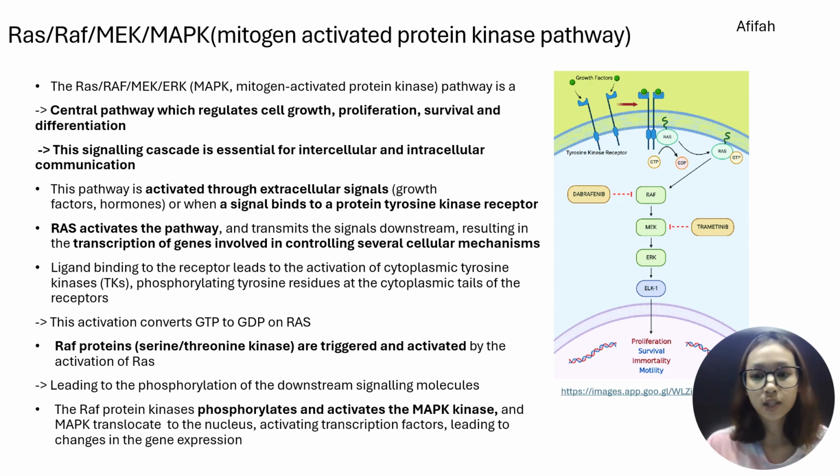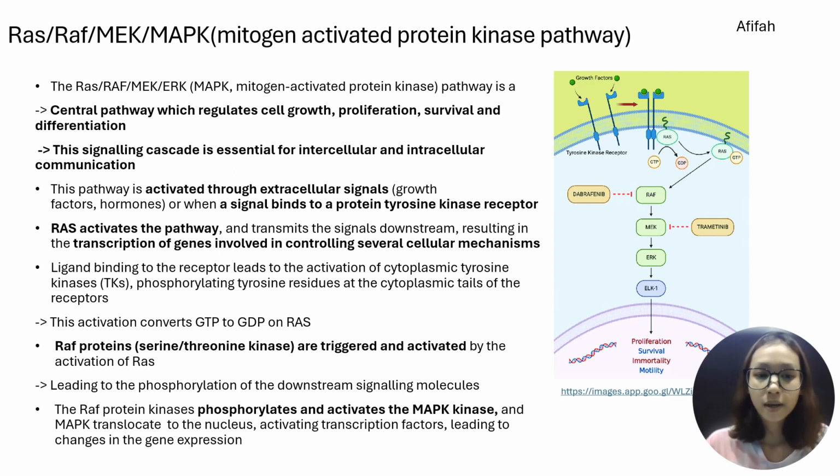The RAS activates the pathway and transmits the signals downstream, resulting in the transcription of genes involved in controlling several cellular mechanisms. The ligand binding to the receptor leads to the activation of the cytoplasmic tyrosine kinases, short form for TKs, which phosphorylate tyrosine residues at the cytoplasmic tails of the receptor.